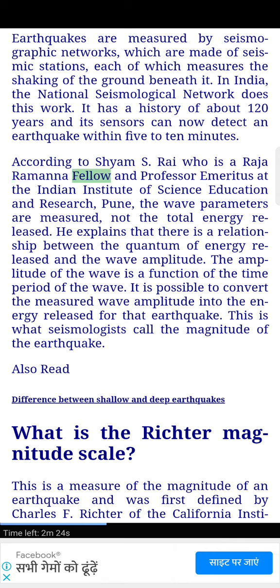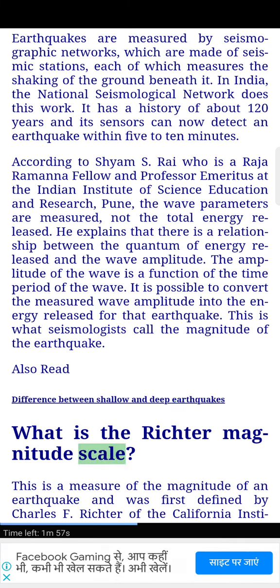According to Shyam S. Rai, who is a Raja Ramanna Fellow and Professor Emeritus at the Indian Institute of Science Education and Research, Pune, the wave parameters are measured, not the total energy released. He explains that there is a relationship between the quantum of energy released and the wave amplitude. The amplitude of the wave is a function of the time period of the wave. It is possible to convert the measured wave amplitude into the energy released for that earthquake. This is what seismologists call the magnitude of the earthquake. Also read: Difference between shallow and deep earthquakes.